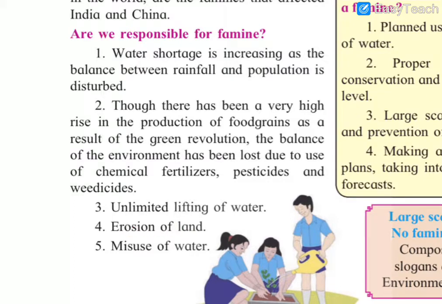Erosion of land happens when there is severe flood. Misuse of water means water is polluted, like river water is polluted, and chemical factories also take a vast amount of water. So there happens a misuse of water, and this led to scarcity of water.